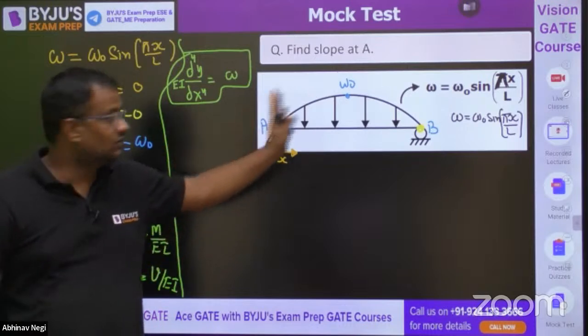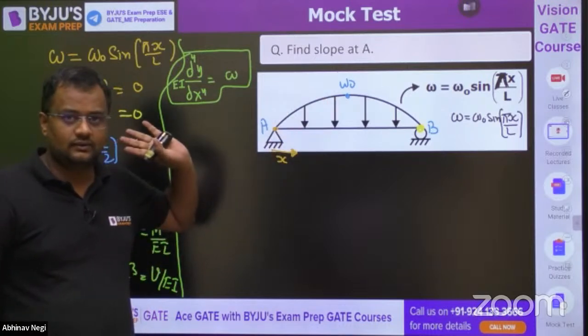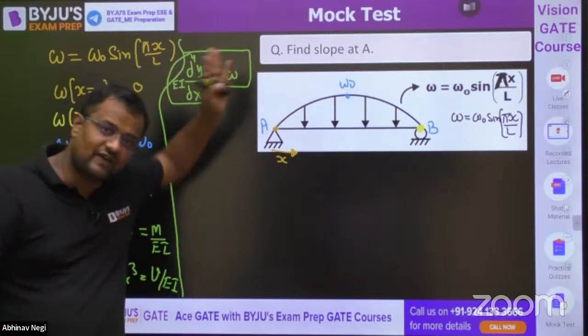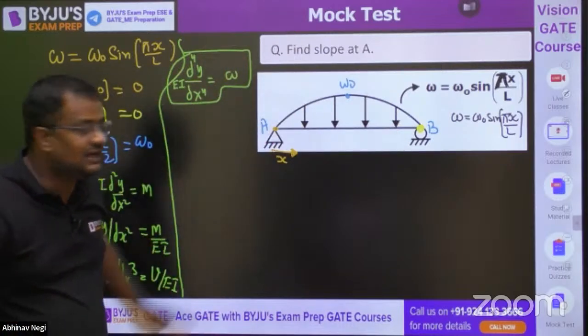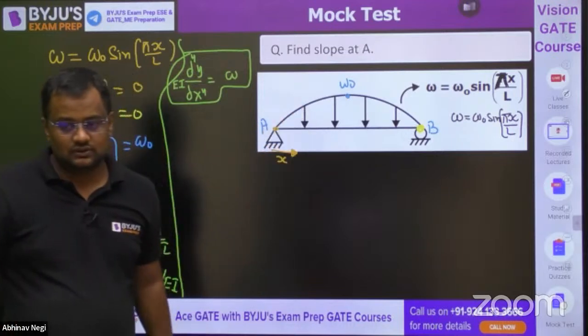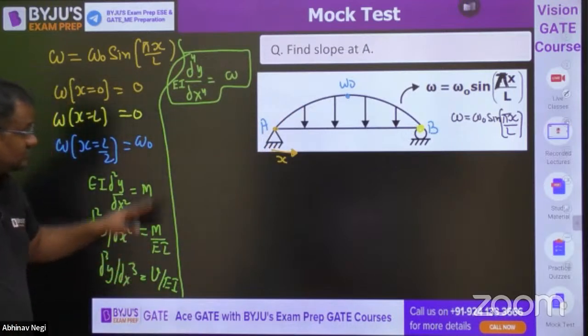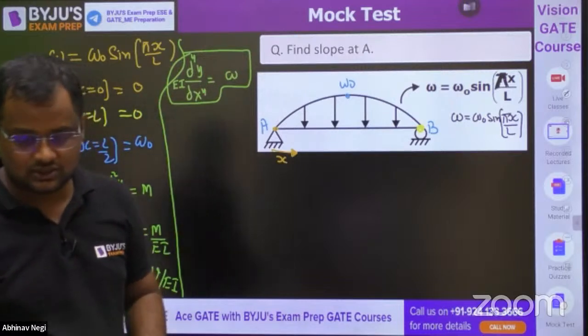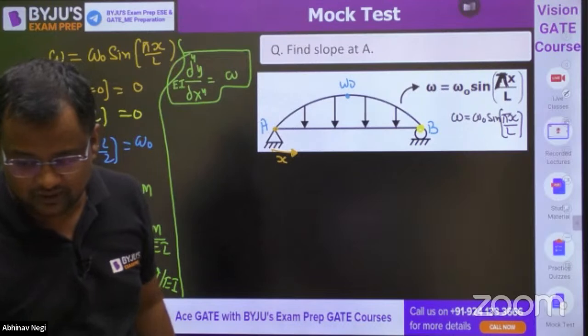Sine is symmetrical from 0 to pi. But still, after finding the reaction, it will be very difficult to find the bending moment at distance x. So we cannot start from here. For such equations, we should start from here.